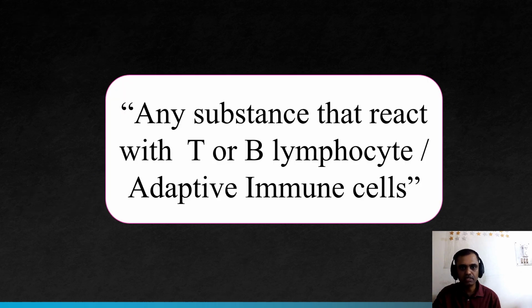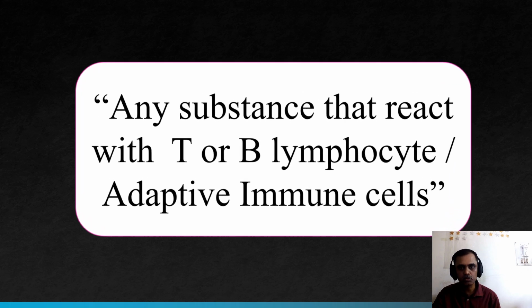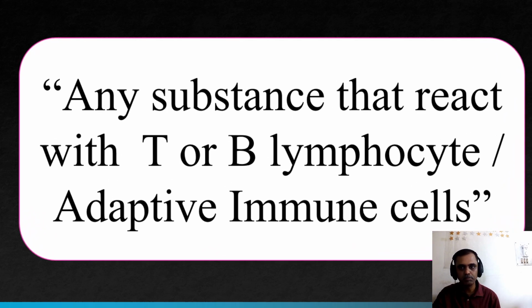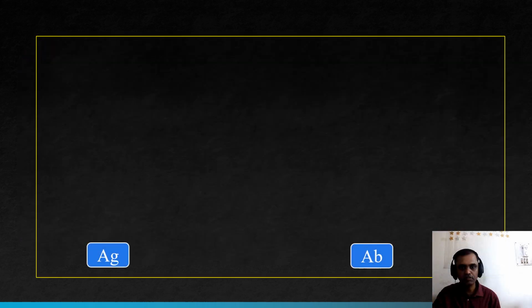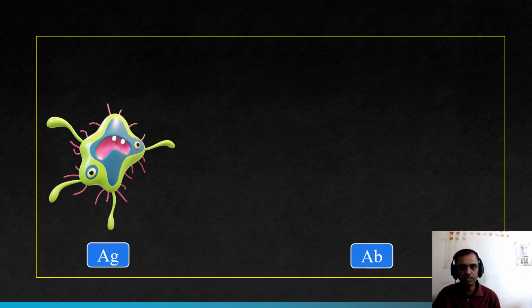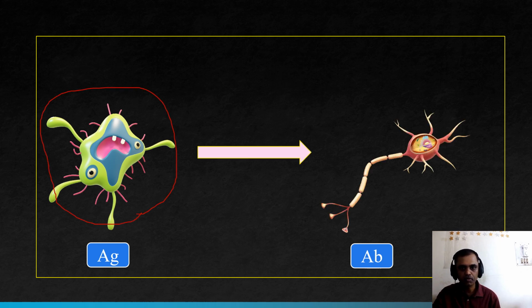In simple understanding, an antigen is any substance that reacts with T or B lymphocytes, the adaptive immune cells. Assume this is the antigen and this is the antibody.